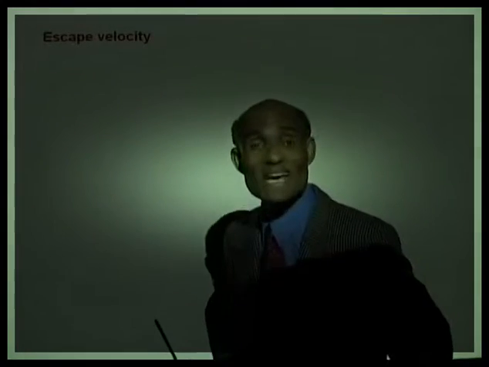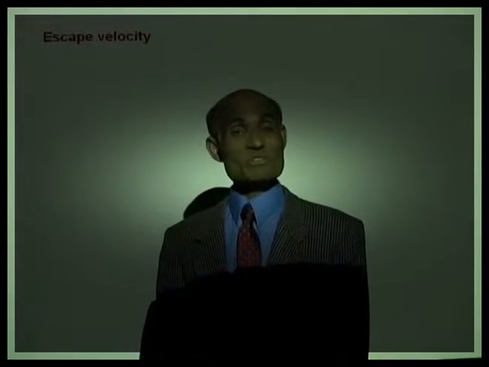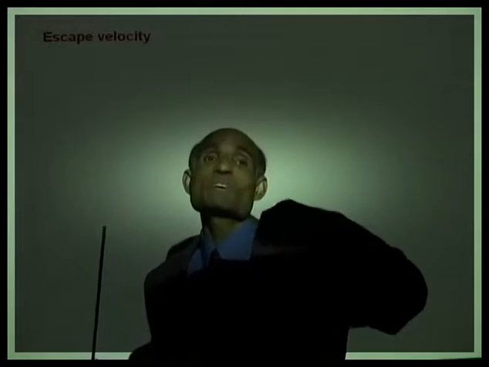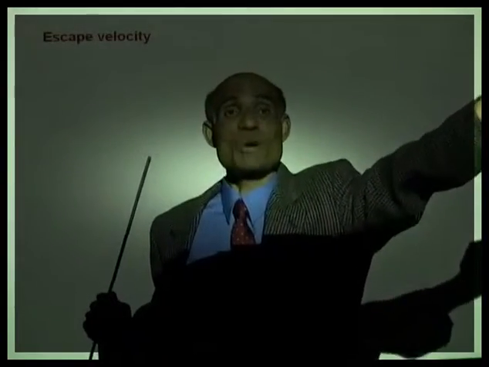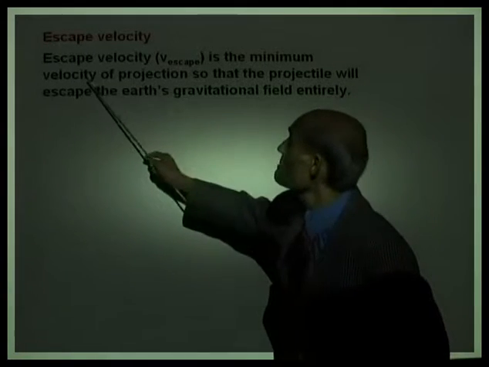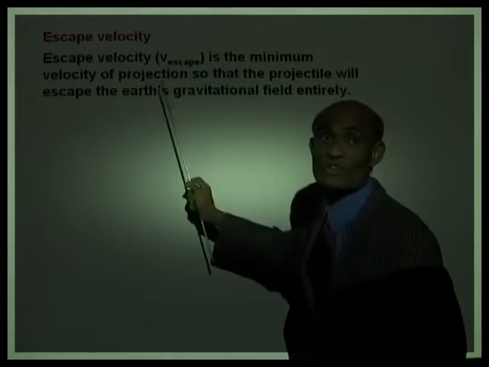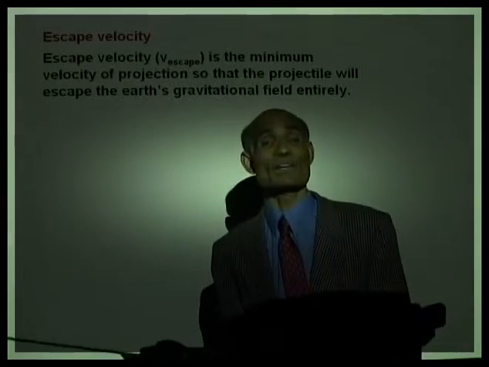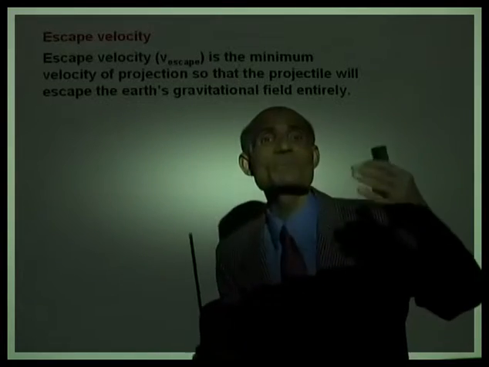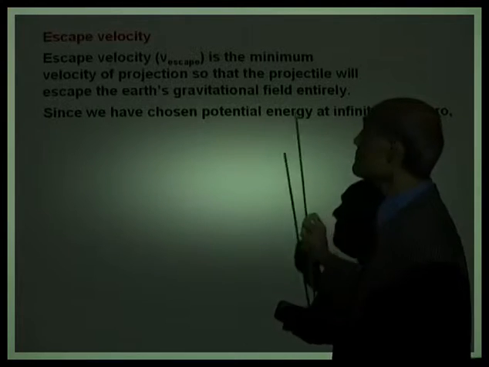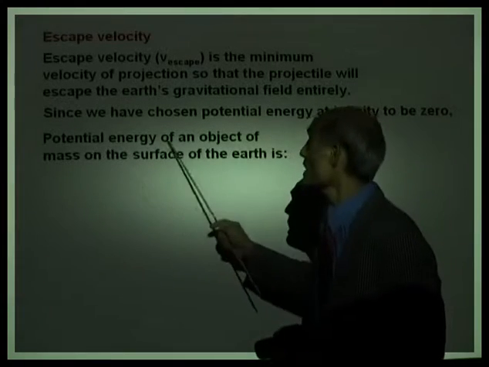Let's now talk about escape velocity. We are now in a position to talk about it. Escape velocity is the velocity that you need to give to an object so that the object escapes the potential well. Alright, let's figure it out. Escape velocity, v_escape, is the minimum velocity of projection so that the object will escape the Earth's gravitational field entirely. In other words, its potential energy will become zero.